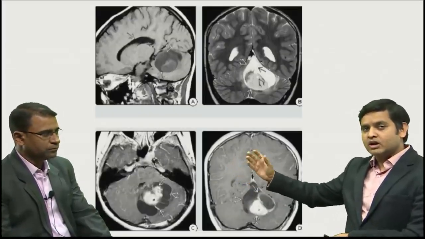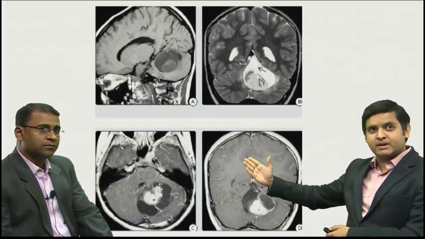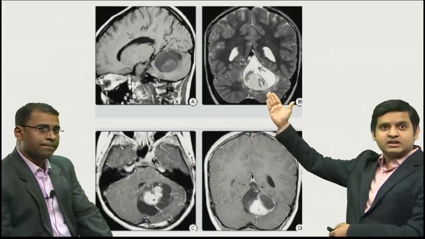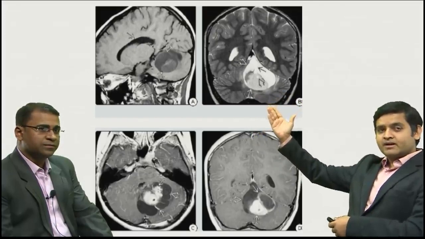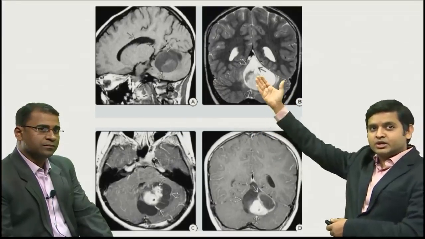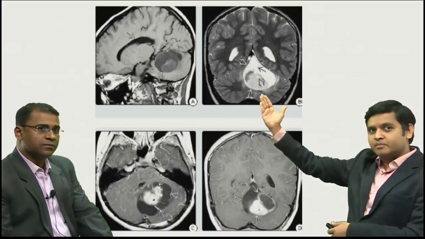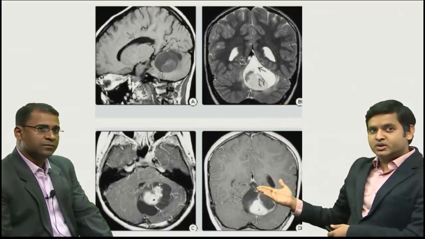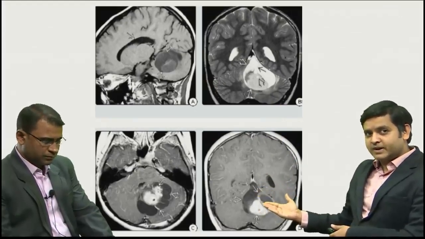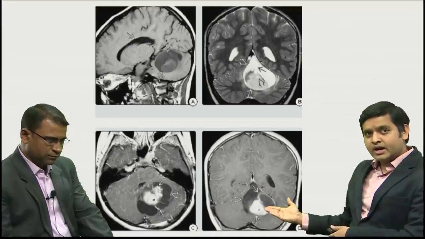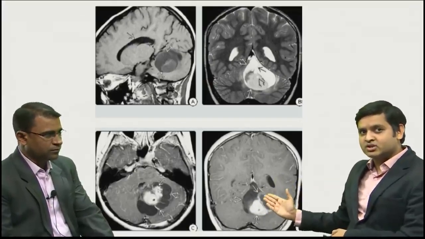Here is the same tumor in a different patient, where we are seeing an MRI image. As you can see, the first image is a sagittal and coronal T1 and T2 weighted MRI, where again on the T2 weighted MRI you could see a cystic tumor with an eccentric nodular component, whereas in the lower images you can see the axial and coronal images showing the enhancement of the nodular component. Again, very characteristic for pilocytic astrocytoma.